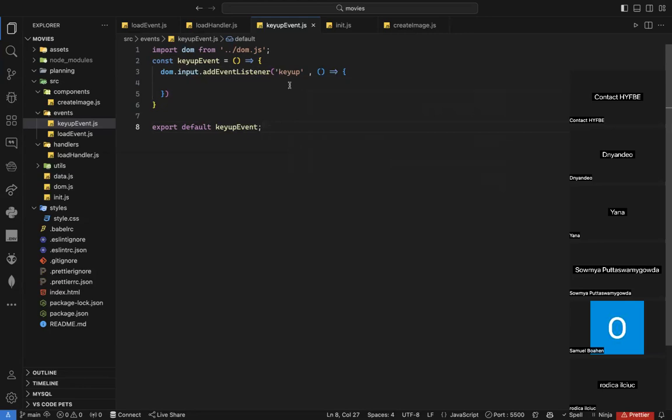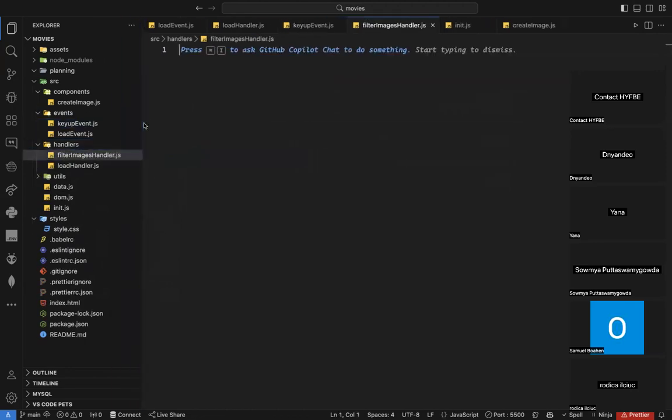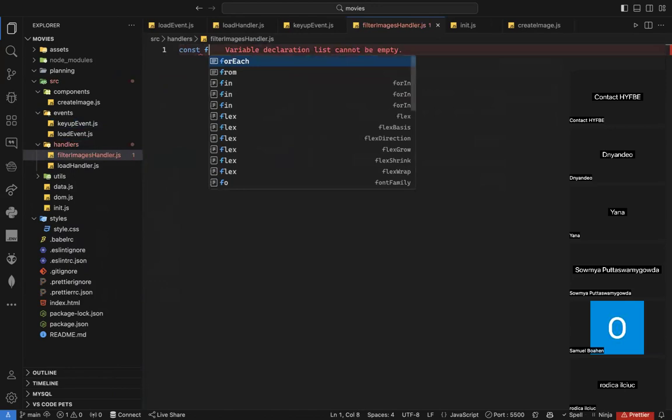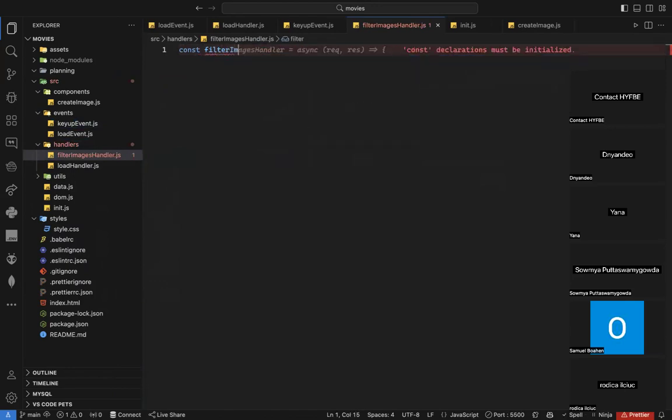I need to create it. And maybe I can just name my handler key up handler, for example. Or maybe I can name it filter images, whatever you want to call it. Here I can name it filter images handler dot js. Fine, I need to create it, of course. Const filterImagesHandler, it's images plural, yes. And now all I have to do is make it an arrow function. Voila.